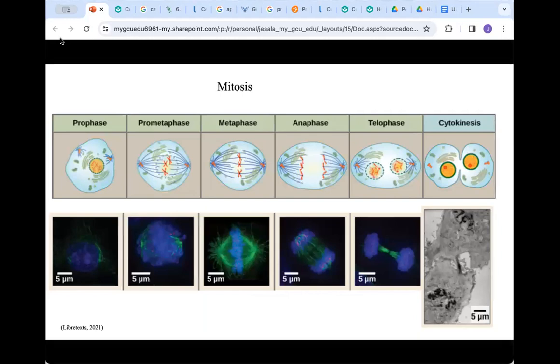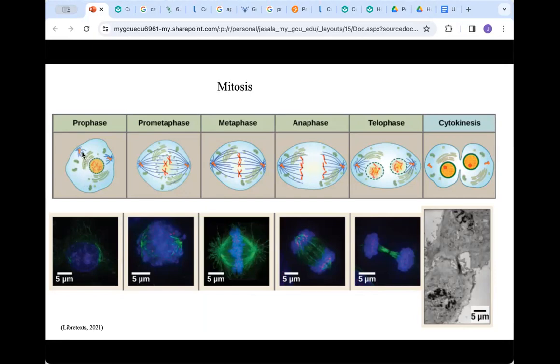The M phase, or the mitotic phase, is the process of the cell cycle in which the cytoplasm and genetic material are divided. In prophase, which is the first image here on the screen in this line of the mitotic phases, chromosomes will begin to become visible and the spindle fibers begin to appear.